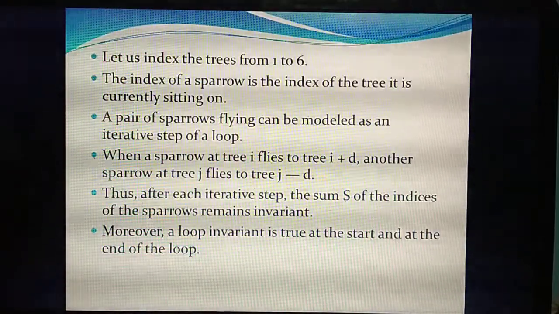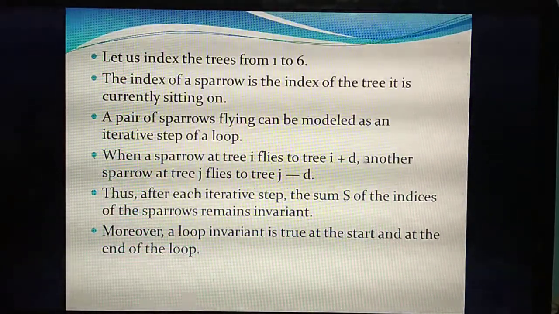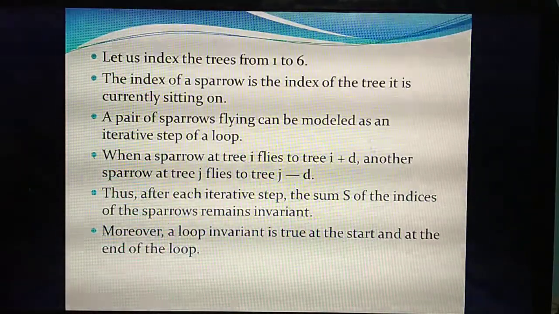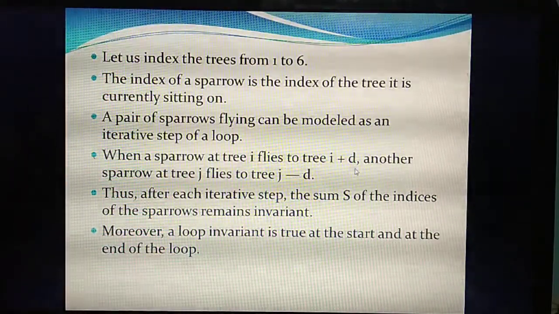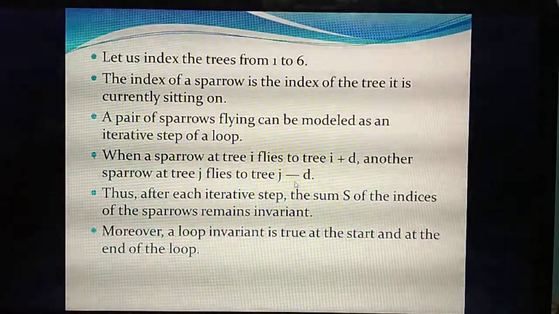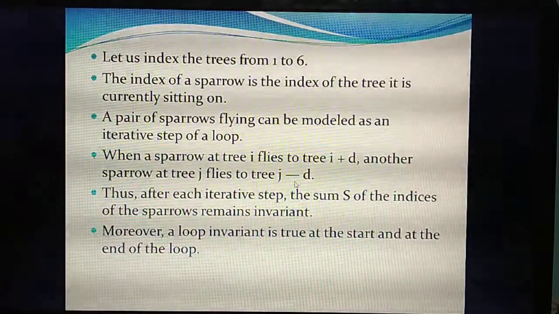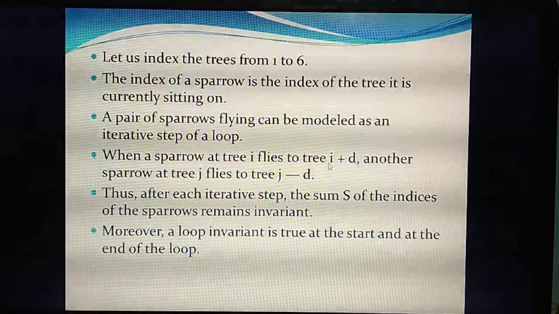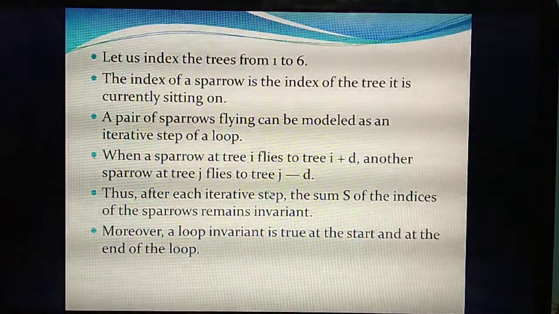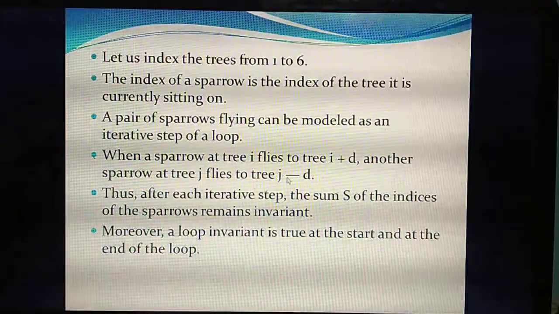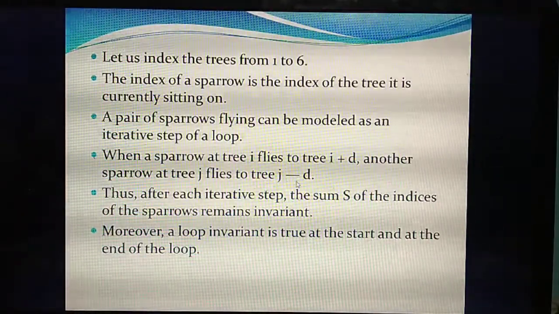Each tree is equally spaced at a distance d. d is the distance. So the first sparrow is flying to the next tree with the distance d, so i plus d. Next, another sparrow is flying in the opposite direction, so we write j minus d. The first sparrow's index is i, the second one is j. This one is the forward direction, so i plus d. This is the opposite direction, so we give minus d.